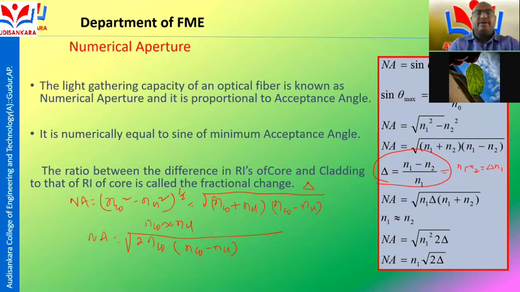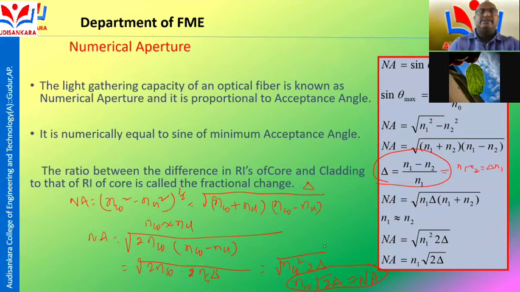In place of NCO minus NCL, substitute delta n1, that is 2 NCO into n1 delta, where n1 is NCO, that is NCO square times 2 delta. So NCO root 2 delta is equal to the numerical aperture.